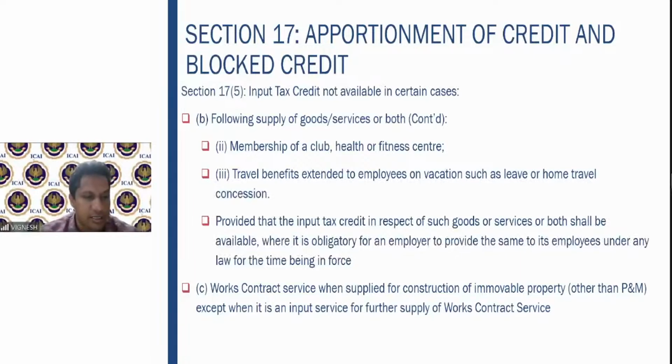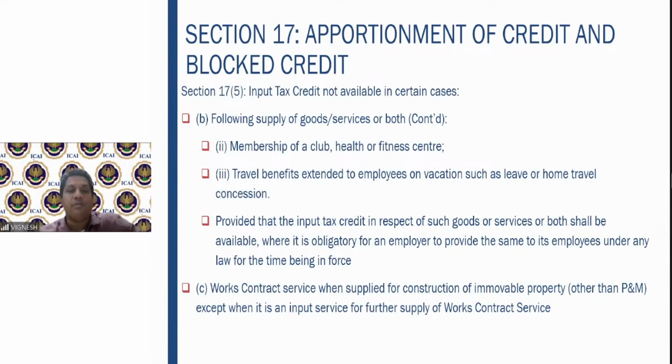Then the works contract service. It talks about the supply for construction of immovable property other than plant and machinery, except when it is an input service for further supply of works contract service. So, what does this mean? When I am procuring works contract service for construction of immovable property other than plant and machinery, simple example, construction of a building. Okay, I am hiring a contractor, I am paying him for the purpose of construction of the building other than plant and machinery. I cannot claim that as an input tax credit.